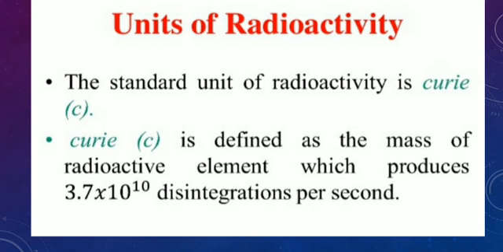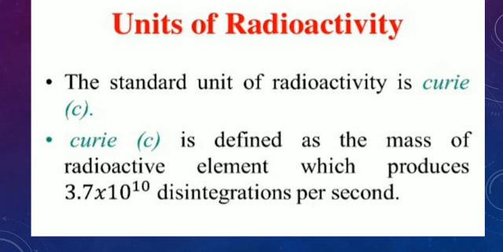Units of radioactivity. See, the standard unit of radioactivity is Curie, represented by C. The Curie is defined as the mass of radioactive element which produces 3.7 into 10 power 10 disintegrations per second.